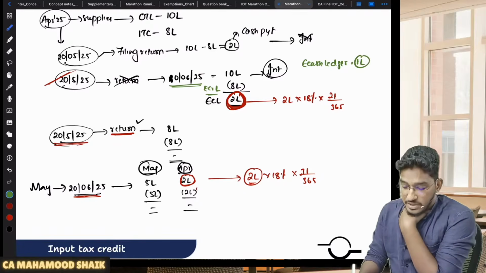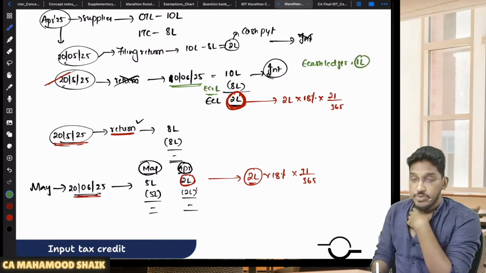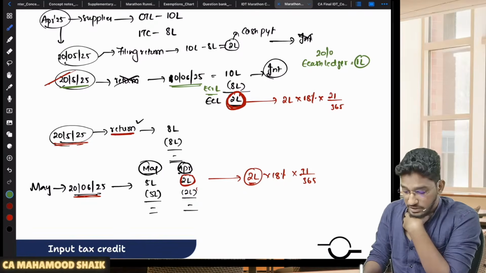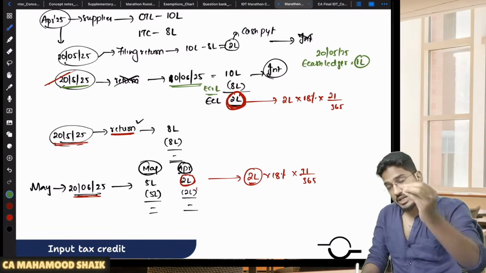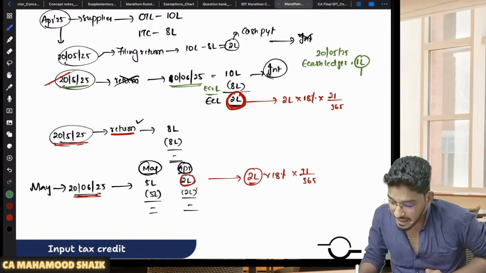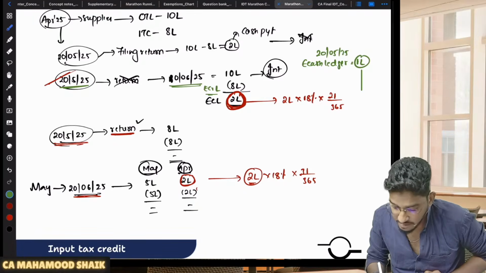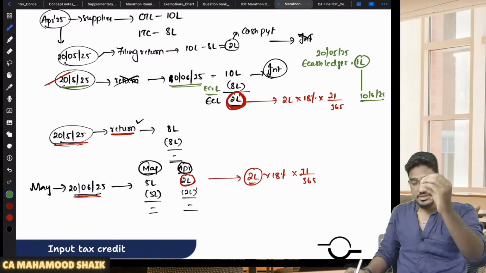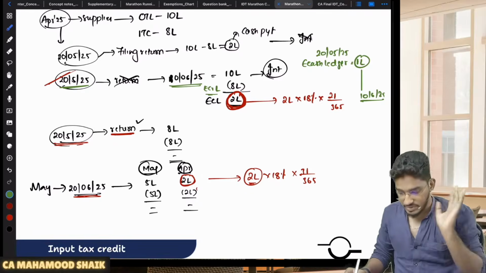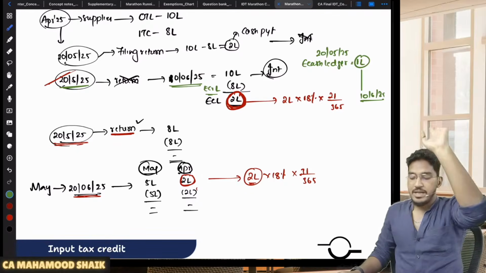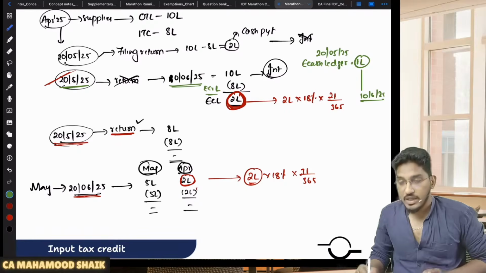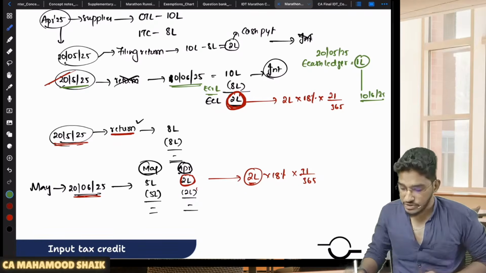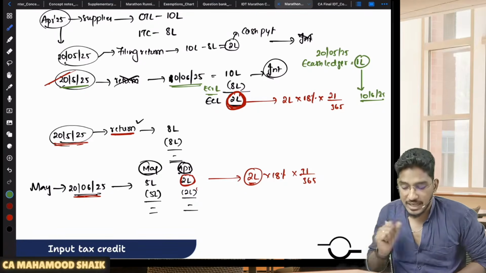The amount is lying in my electronic cash ledger from the due date of payment till the date of actual adjustment. So starting from 20th of May 2025 itself, 1 lakh balance is already there in my electronic cash ledger. And that balance I have maintained till the date of the actual adjustment. Till 10th of June 2025, 1 lakh rupees is still lying in my electronic cash ledger, sir. I did not use it. So 1 lakh rupees of balance is there in my electronic cash ledger, even though I did not discharge my liability. On the due date, I already have 1 lakh rupees of balance, and I have maintained it till the date of the actual adjustment.